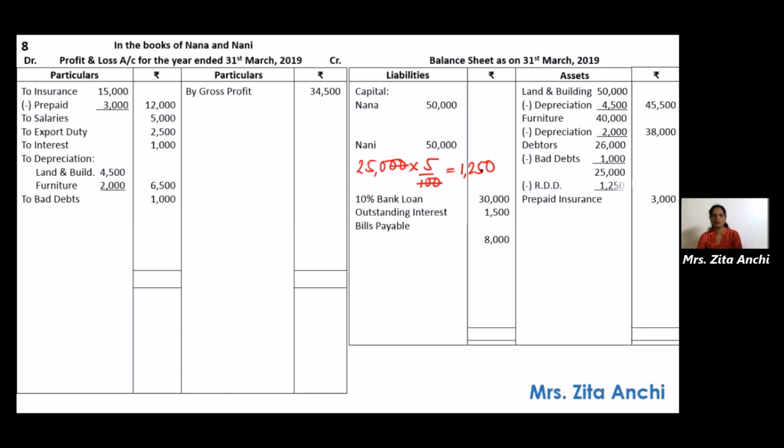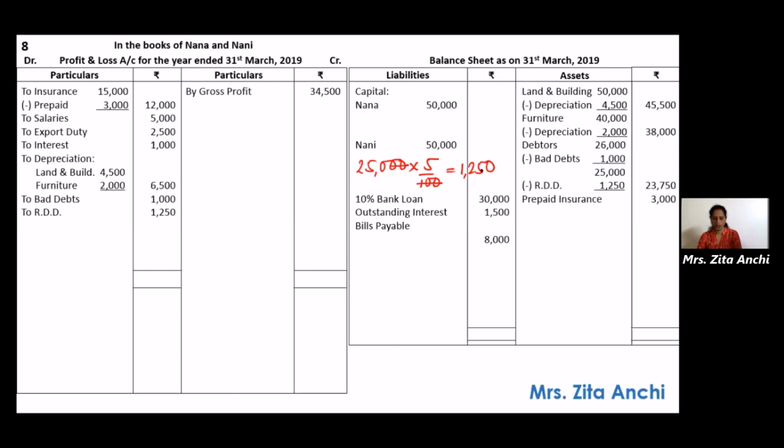So what will you do? Less RDD, first effect, 1,250. And then take it to the outer column, 23,750. Second effect of RDD, again come to the debit side of profit and loss account, write RDD 1,250.